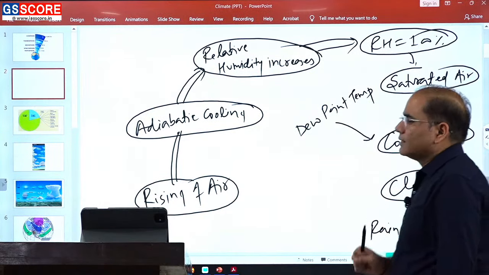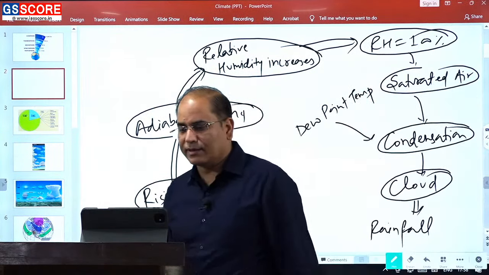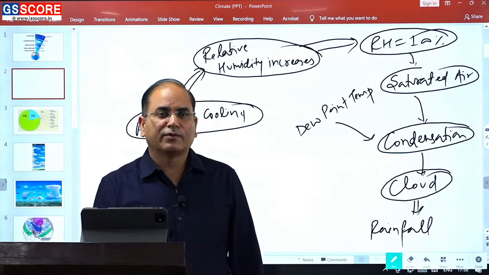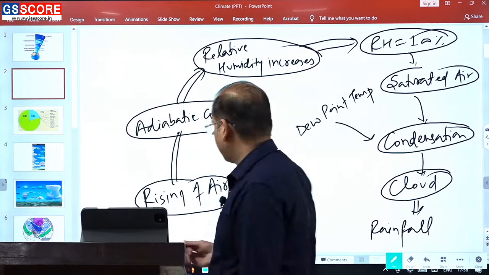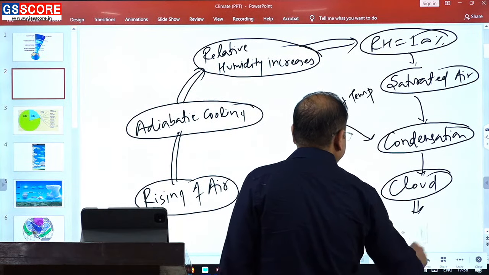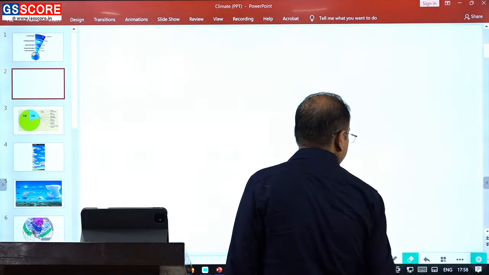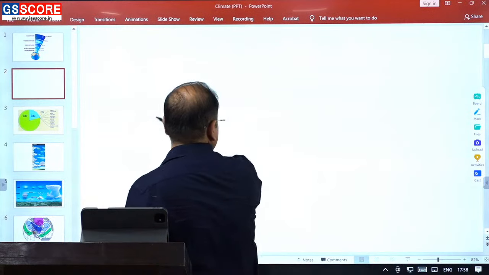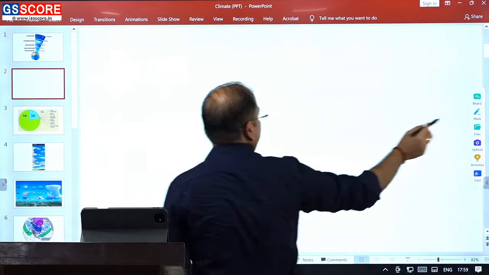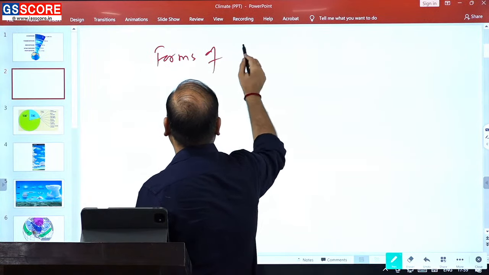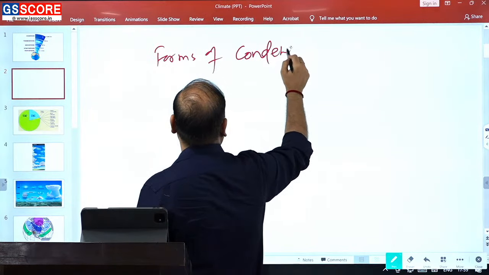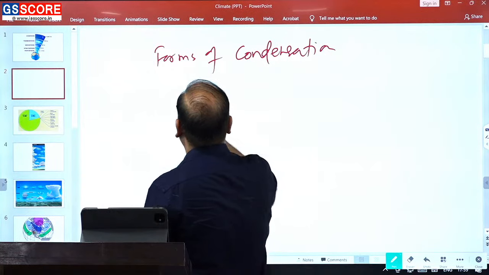Here comes the condensation. Let us have a brief discussion about condensation, because condensation is something from where they regularly ask questions. When we talk about the forms of condensation, we have two different forms.